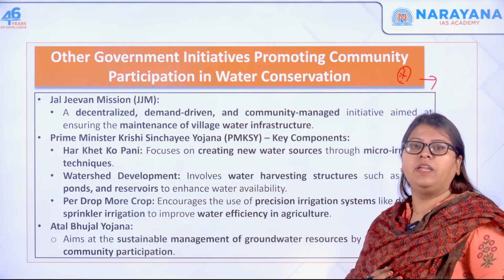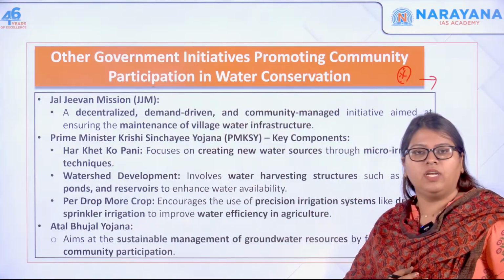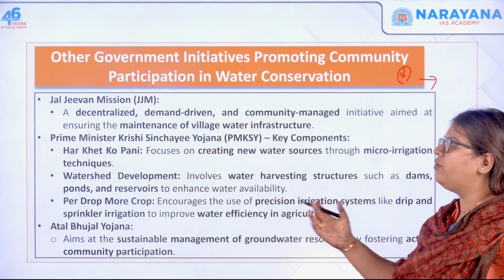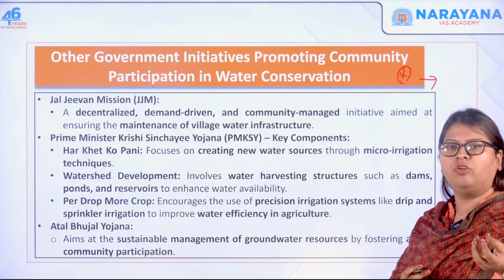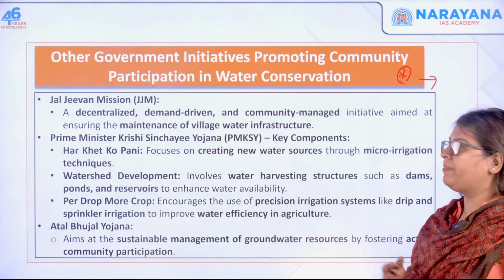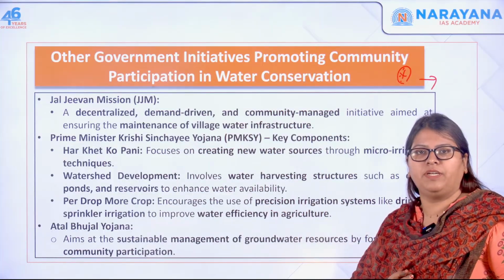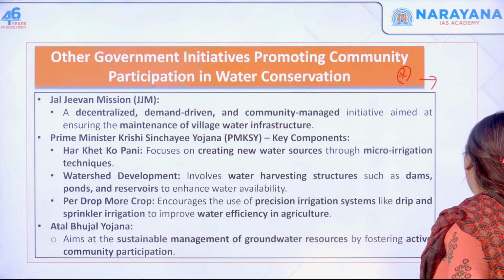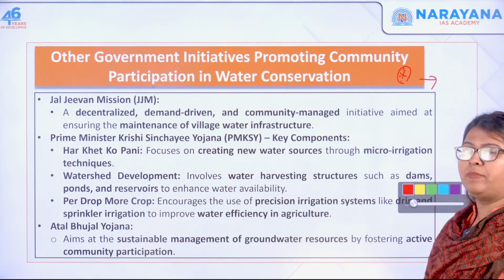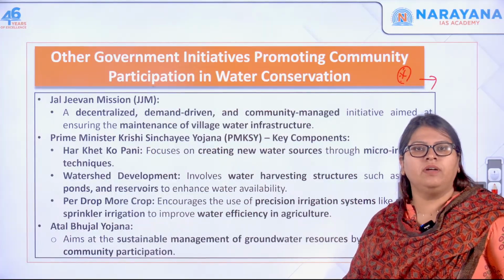Then it can be the Krishi Sinchai Yojana, and then you have the Atal Bhujal Yojana. Under Krishi Sinchai we have Per Drop More Crop, and also the watershed development, where we focus on management. And then we have Har Khet Ko Pani, that is every crop must receive water, and all the irrigation practices are also included over here.